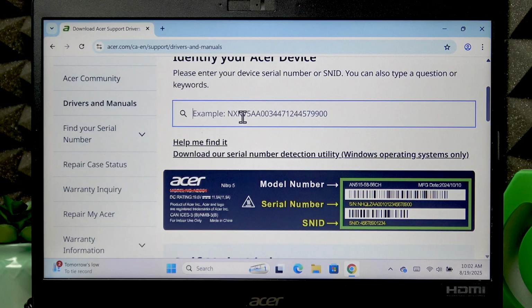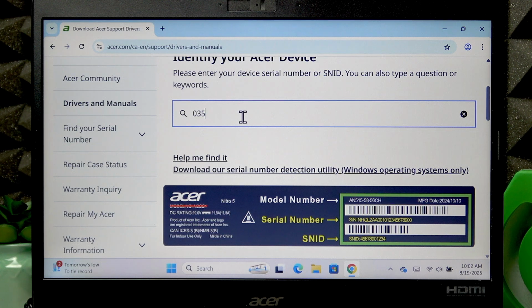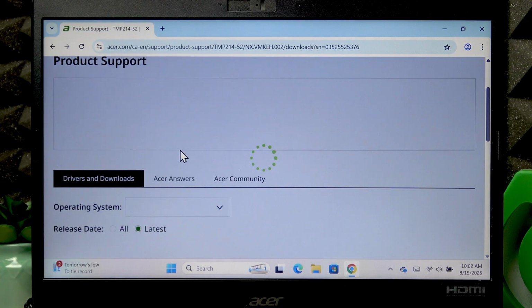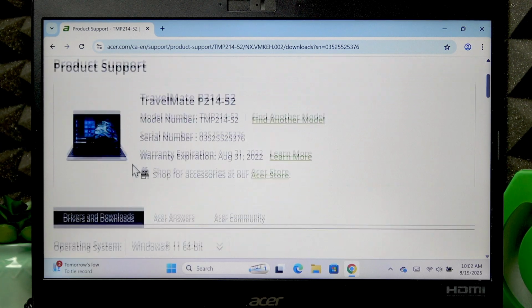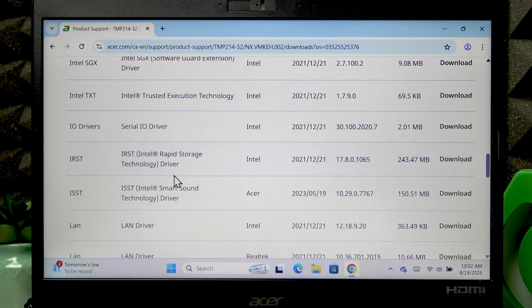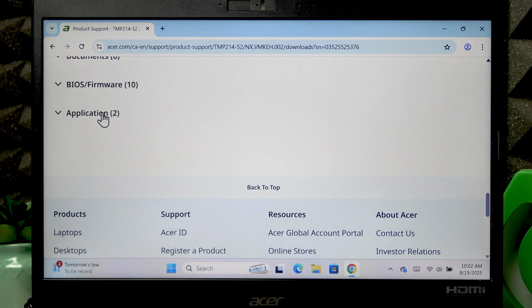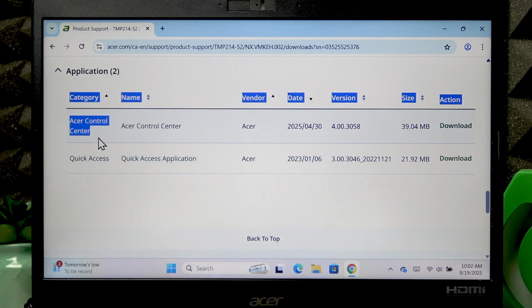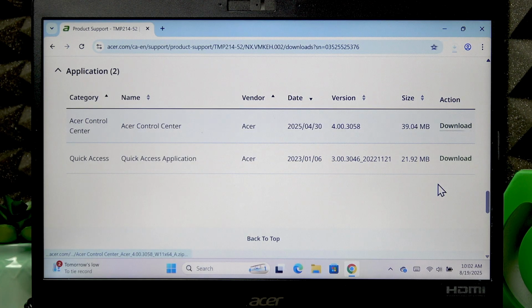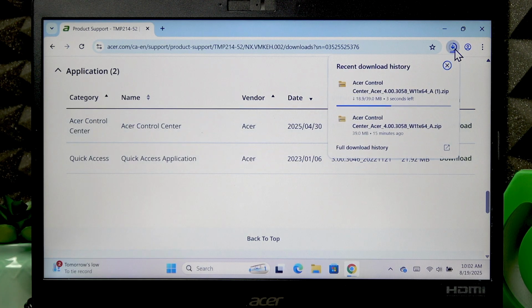enter it into this field. Then press enter to confirm, and this website will detect your laptop. Now on this page, scroll down to the bottom of the list, expand the application menu, find the ACER Control Center application, click download, wait until the zip file downloads.